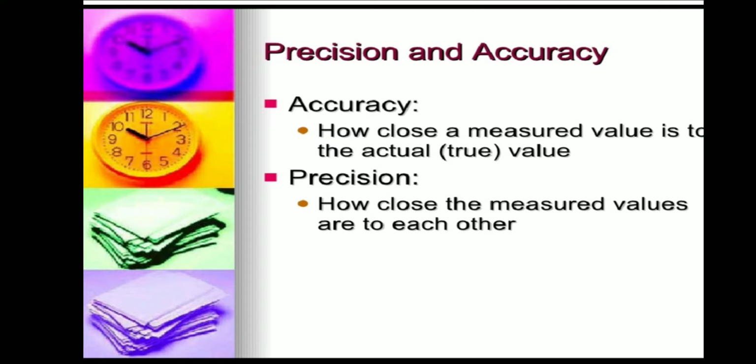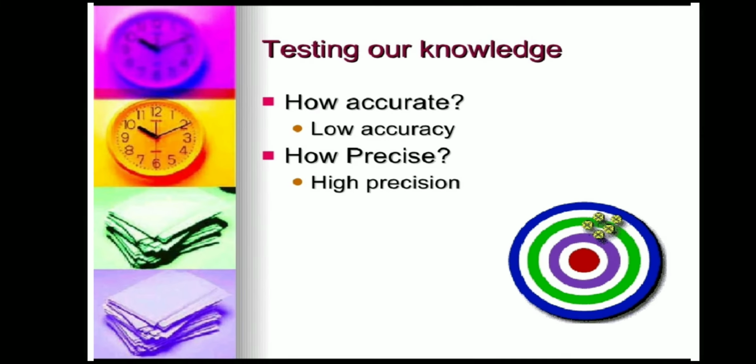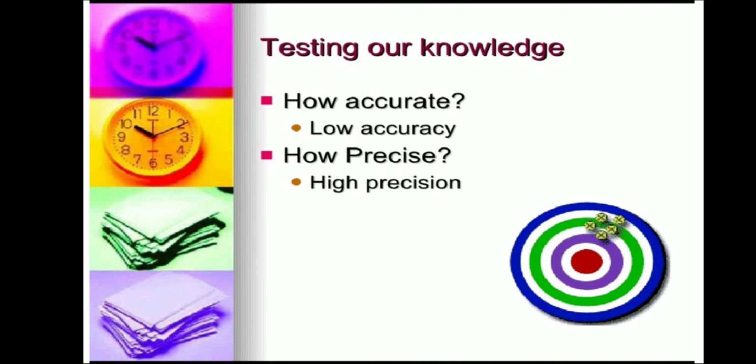Let us see one more example, a visual example, testing our knowledge of how accurate and how precise values are. A visual example of target shooting. Target shooting is an example which explains the difference between precision and accuracy. Here the shots are very close to each other, but the shots are not at the center.